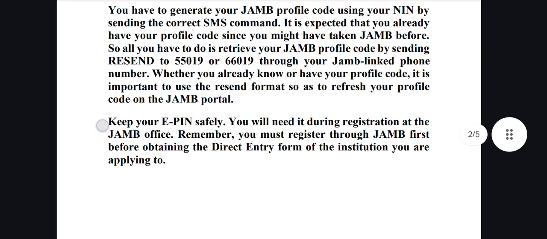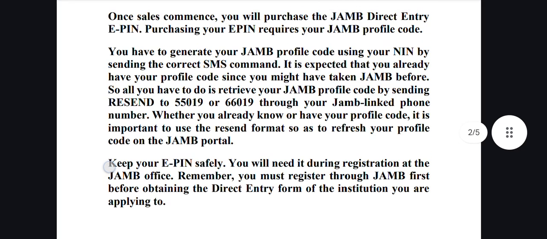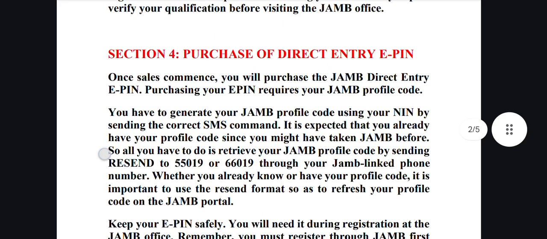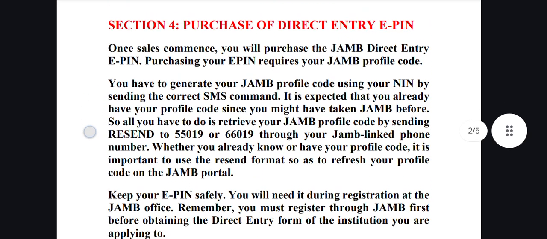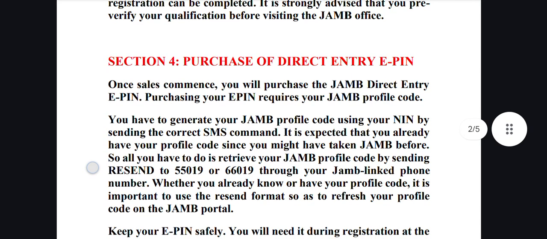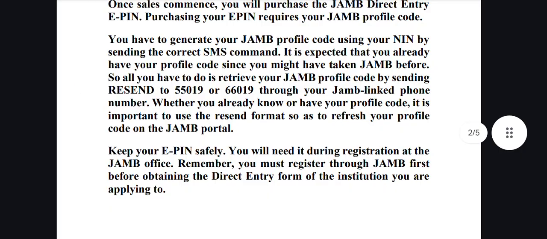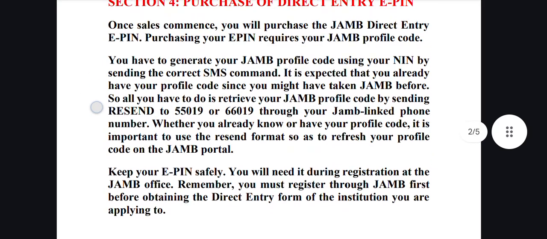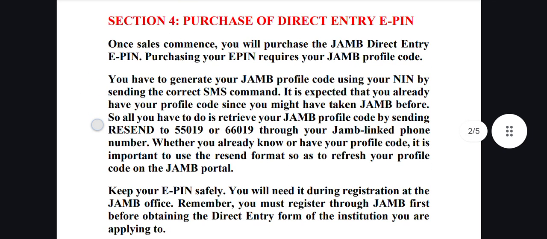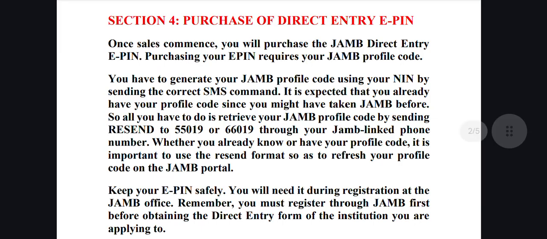If you already generated a profile code maybe 2, 3, 4 years ago, you have to look for the phone number you used to generate that profile code to retrieve it again. And you are not only retrieving it, you are refreshing your JAMB profile so that it will reflect that you want to start registration this year.